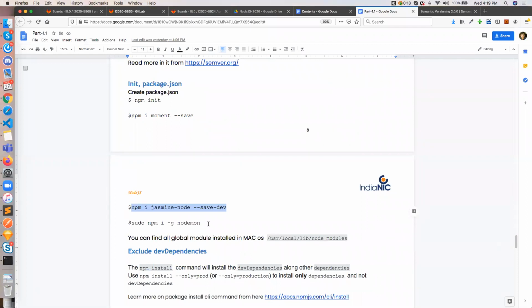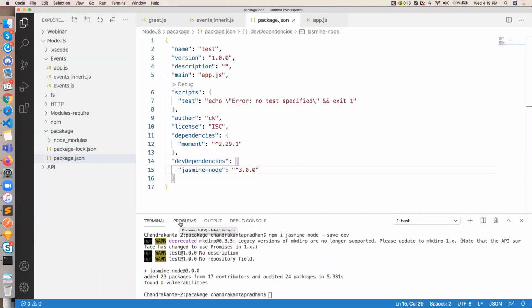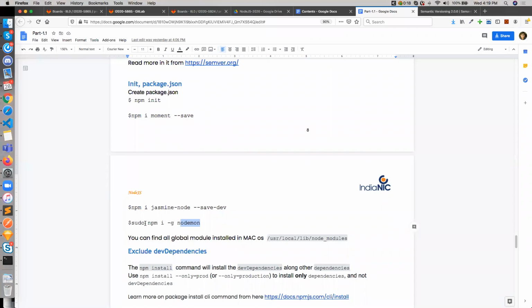For example, I am giving one example, which is nodemon. Nodemon is required whenever you run any project from any folder or any file, so it should be installed globally, right? So to install globally, you have to write npm install -g, and I have already installed it. You can install it and check it.